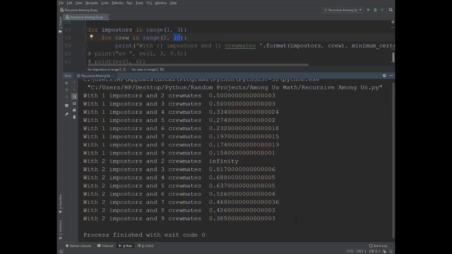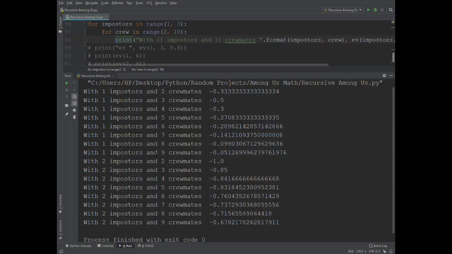Also you see here that 1 imposter with 2 crewmates has the exact same minimum certainty as 1 imposter with 3 crewmates. That's because in both scenarios, if you vote correctly, you win, and if you vote incorrectly, you lose. So this time we have the EVs instead of the minimum certainty, and we have the EV of voting randomly.